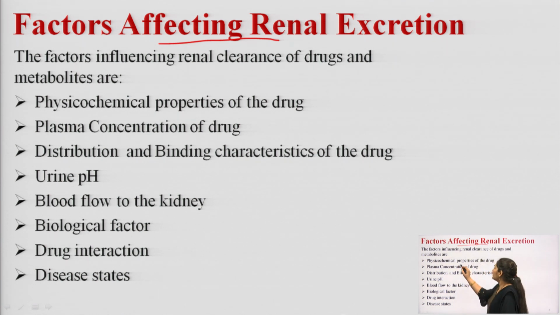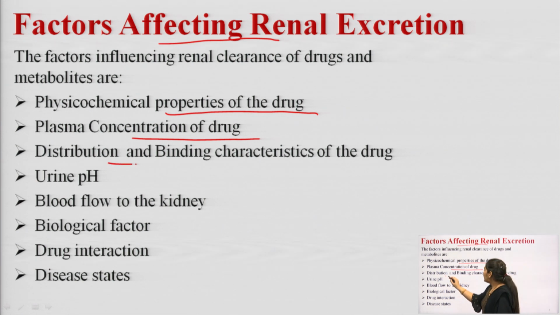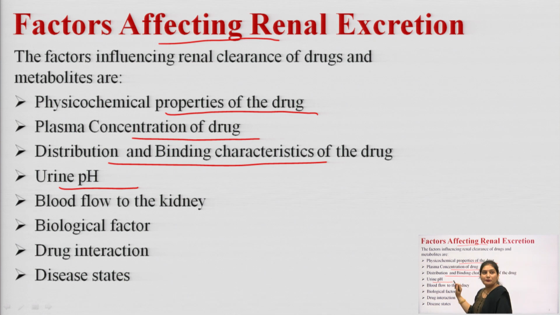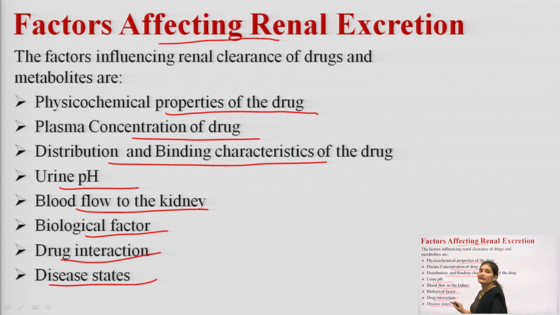First is the physicochemical properties of the drug, second is the plasma concentration of the drug, third is the distribution and binding characteristics of the drug, fourth is the urine pH, fifth is the blood flow to the kidney, sixth is the biological factors, seventh is drug interaction, and eighth is the disease states.